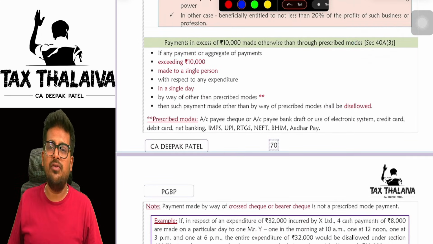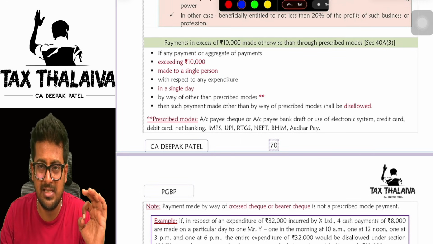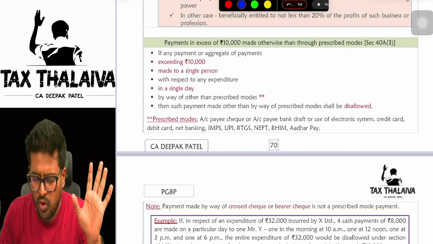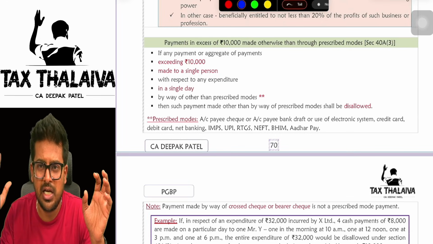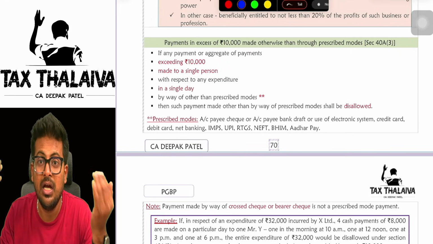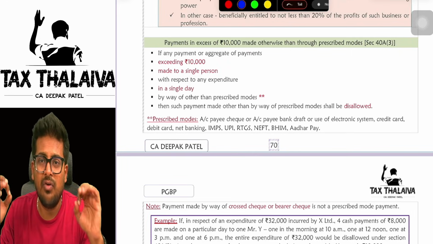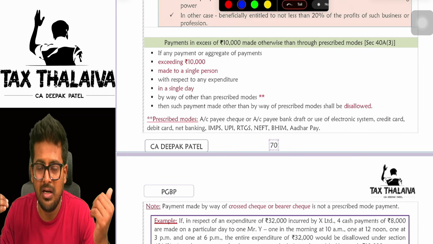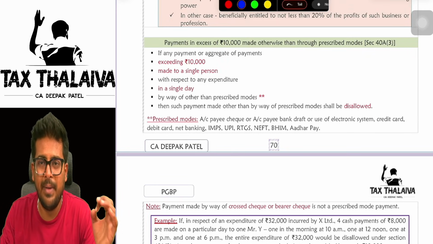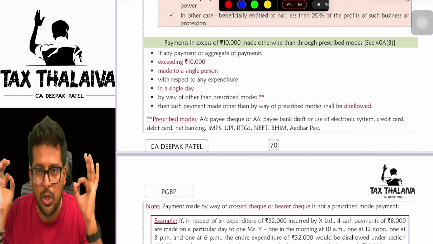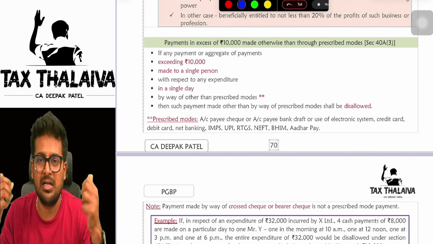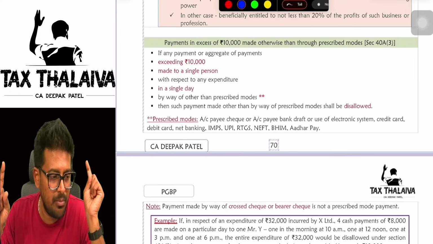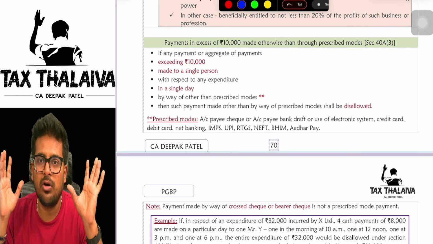Now, very important section 40A3. See, 40A3 says that it has only one problem, boss. Make online payment. Like Modi says, no, all online, digital India. Yes, digital India supported by 40A3. 40A3 says if in a single day to a single person for a single expenditure, you have made payment more than 10,000 rupees, aggregate, in that case, that total excess whatever you made payment other than the prescribed modes will be straight away disallowed, boss.